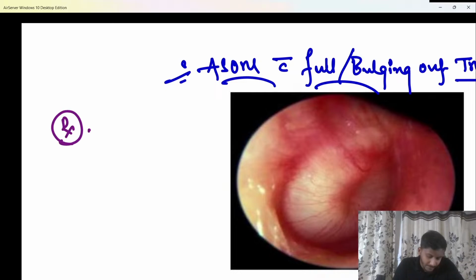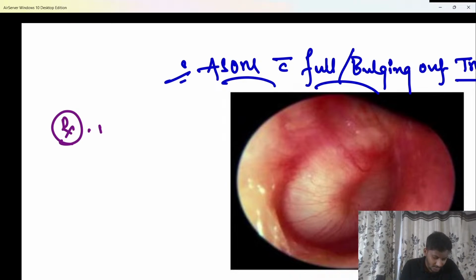If they ask you the treatment in this condition, what is the answer now? Tell me. What is the treatment in this condition? Yes, don't worry, I'll share the PDF in the Telegram group itself.